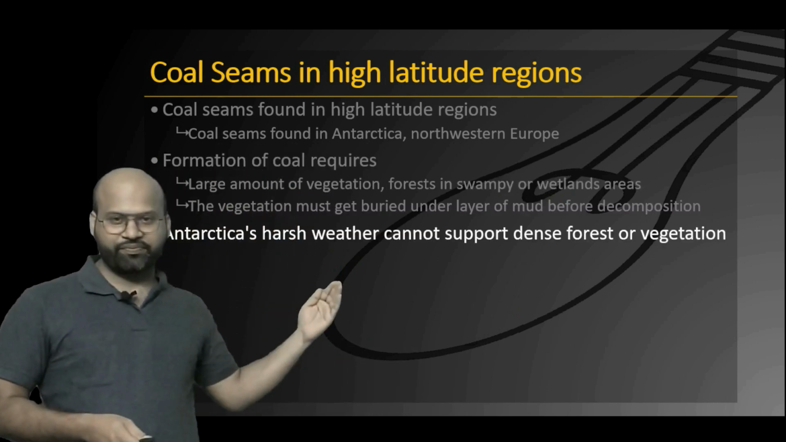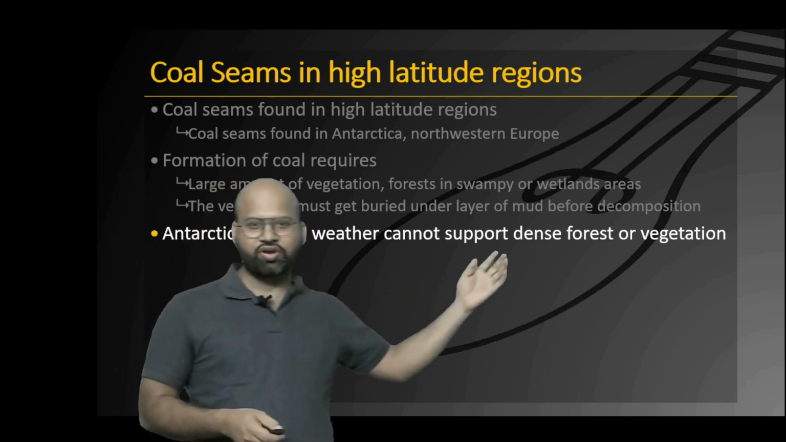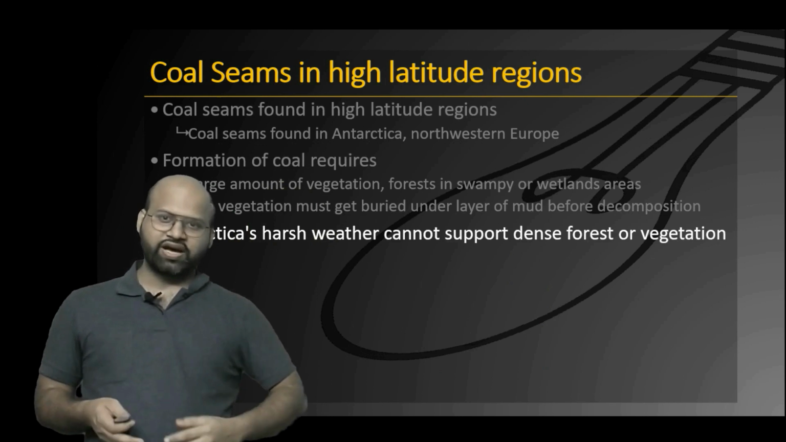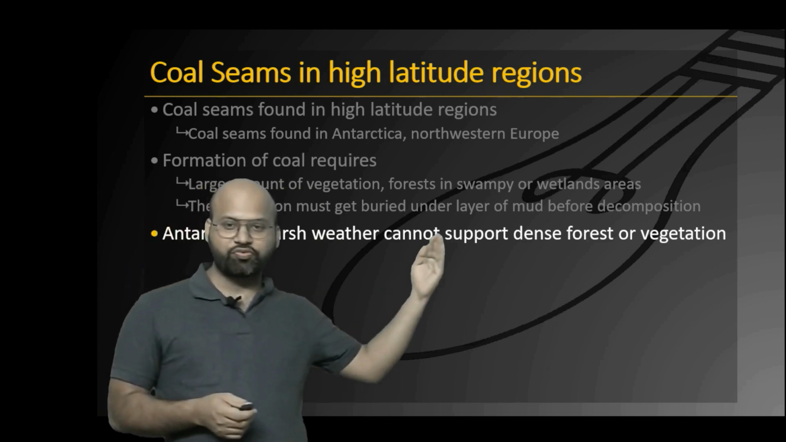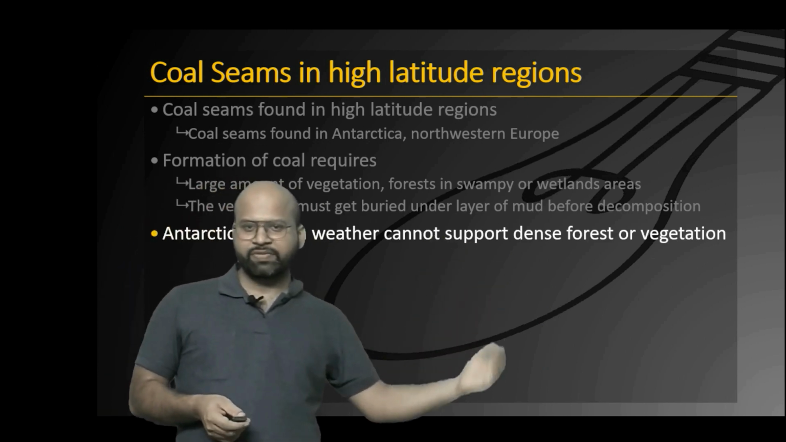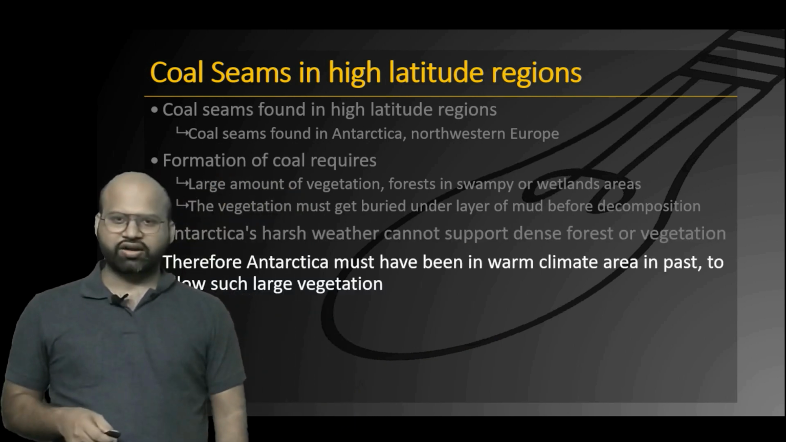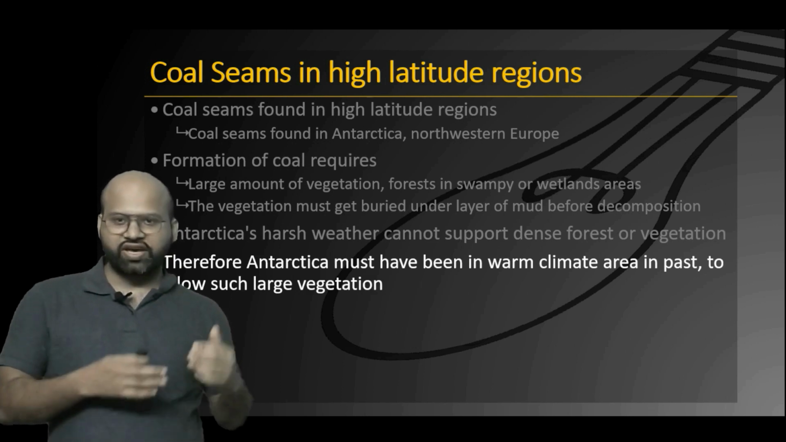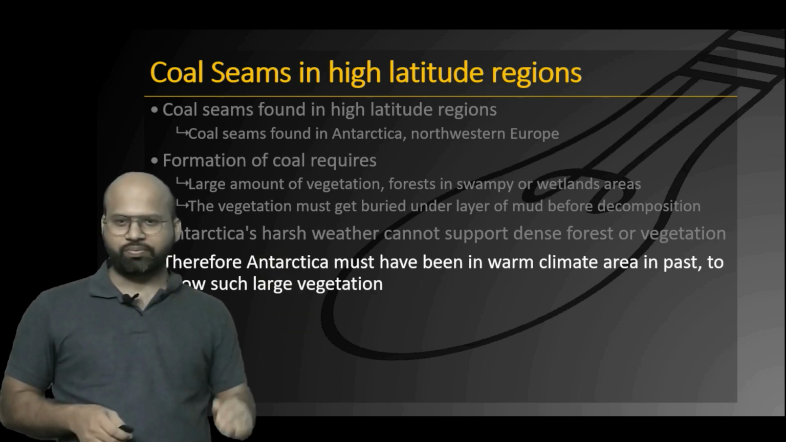But in Antarctica, it is not possible to have dense forest because of the extreme climatic conditions existing there. Moreover, the existence of wetlands or swampy lands is not possible here. That is why Wegener thought that Antarctica must have been a little towards the equator somewhere in history for these coal seams to be formed there.